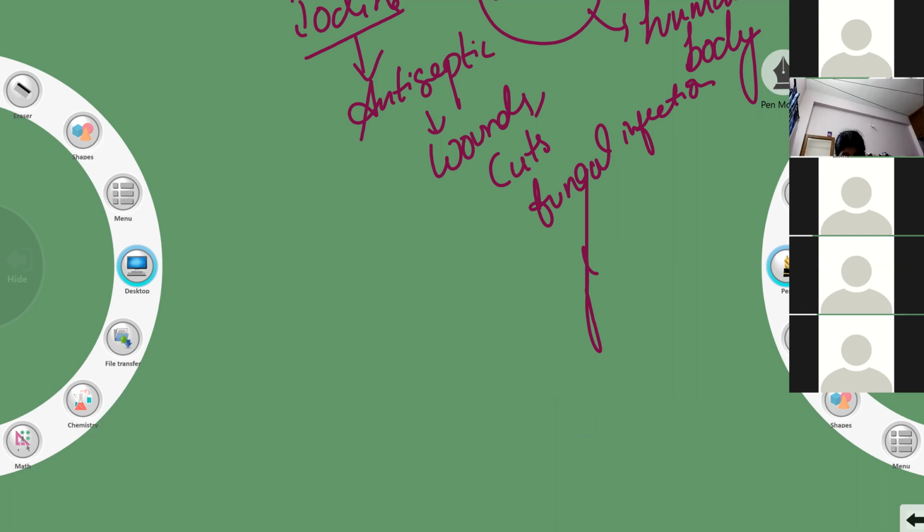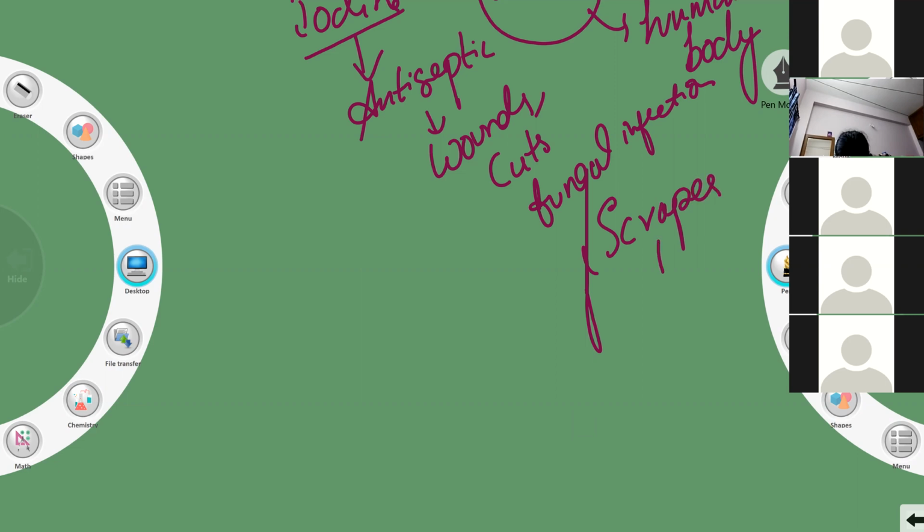infection or wound is, so that turmeric acts like an antibiotic and the salt acts like an antiseptic, because iodine is present inside the salt, hence it works like an antiseptic. So that is how they used to give first aid for the problems. So this is how the tincture of iodine acts like an antiseptic, and it is used in treatment of wounds and cuts and some small fungal infections and some scars or scrapes.